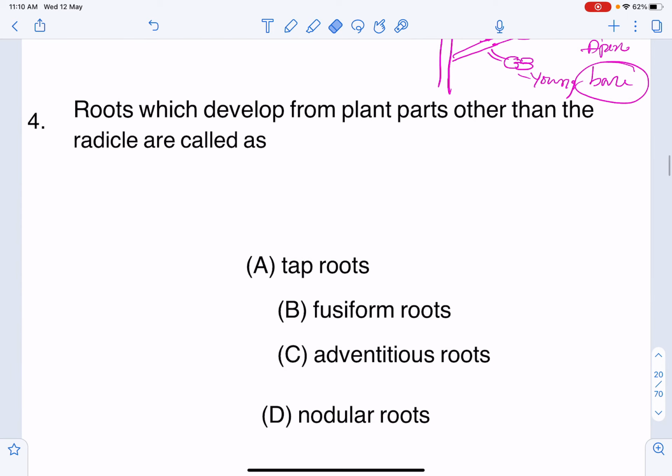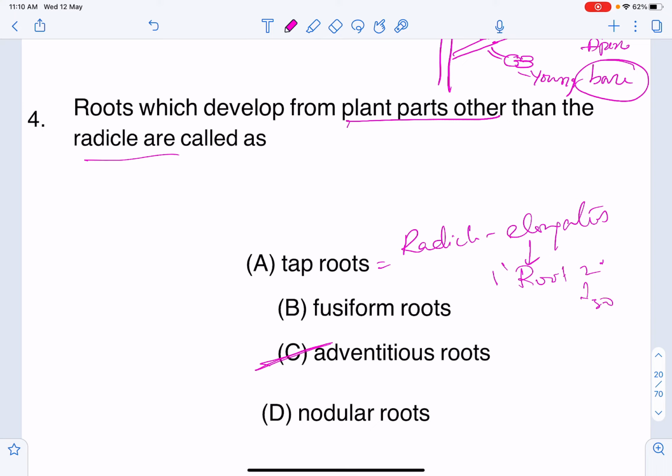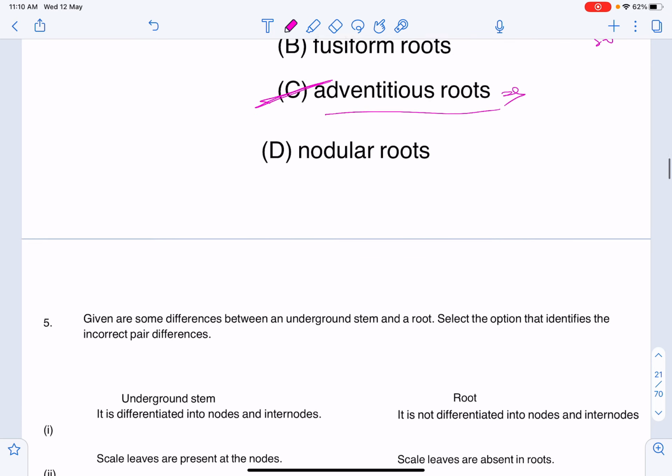So roots which develop from plant parts other than the radicle. We have already discussed that. That is the adventitious roots. The primary root always develops from the radicle. Here the radicle elongates and forms the primary root, and the primary root gives the secondary root and tertiary root. And adventitious roots are those which develop from the other parts of the plant, right?